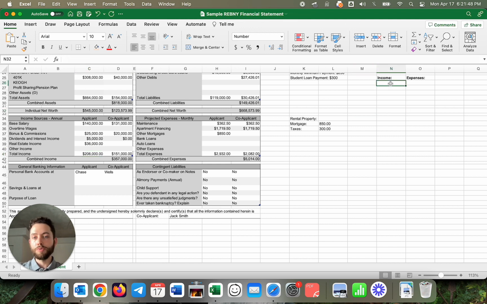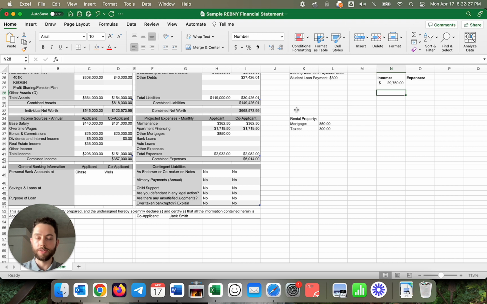So in terms of income, that leaves us with having to basically sum all of this up. So again, legitimate base income, legitimate bonus, 2-year history ideally from your job, legitimate dividends from your liquid assets, and your real estate income, your gross real estate income from that property that you have. Let's just say it's a rental for now. And let's say, therefore, you don't live there. So the total here is $357,000. So the monthly income will be that divided by 12, of course. And that gets us to $29,750 a month for their income.